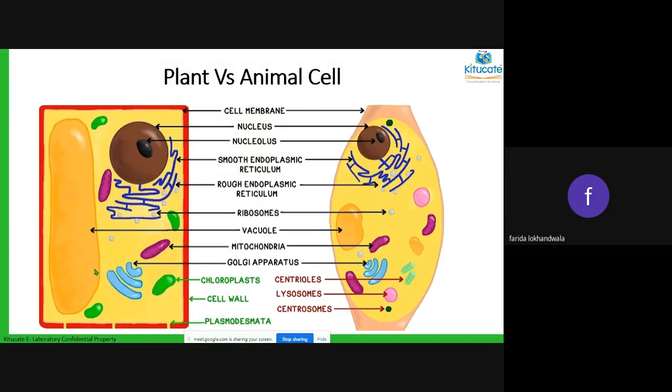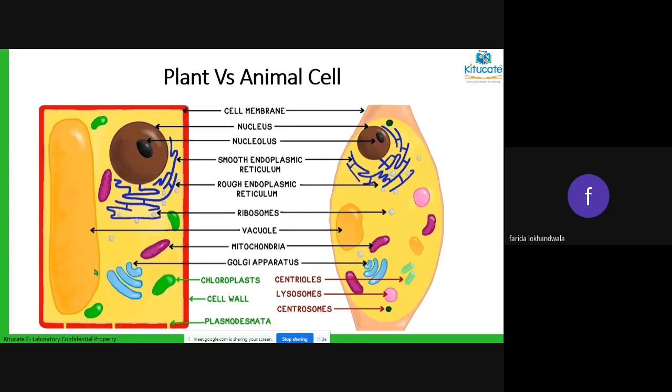And there is presence of plasmodesmata, which are some small pores, because of which the materials can pass easily through them. Okay. As opposed to that, the animal cells have presence of lysosomes, which we spoke about. Those lysosomes are not present in the plant cells.